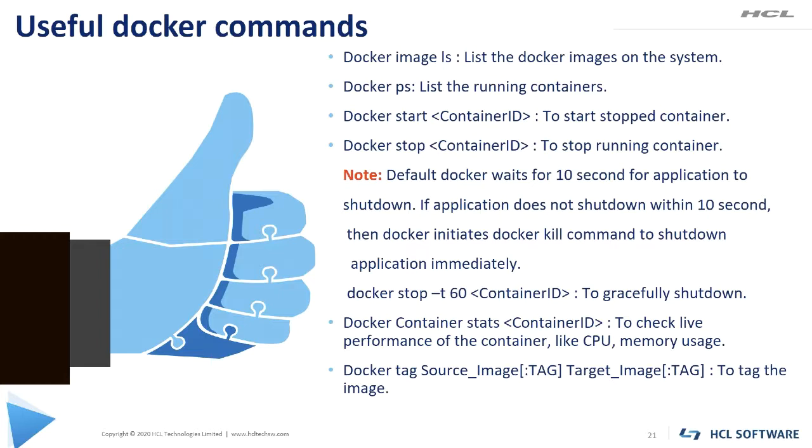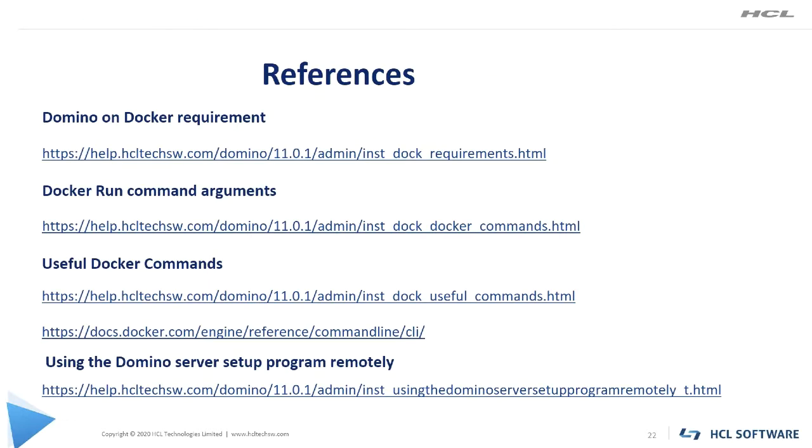Moving on to the next slide. On this slide, I have given some references for more useful Docker commands and docker run command arguments. I have also mentioned the reference for how to run the Domino server remote setup program. Moving on to the next slide.